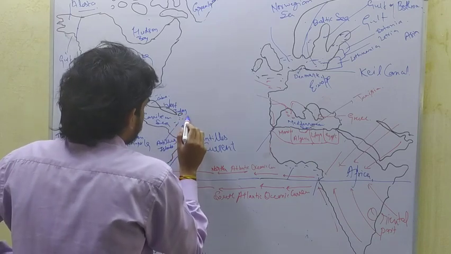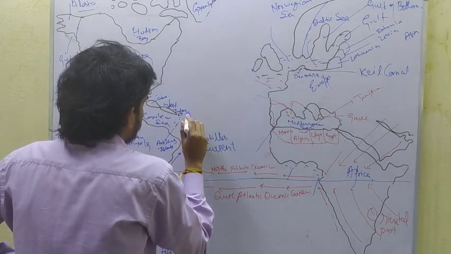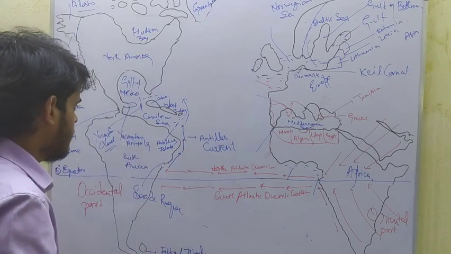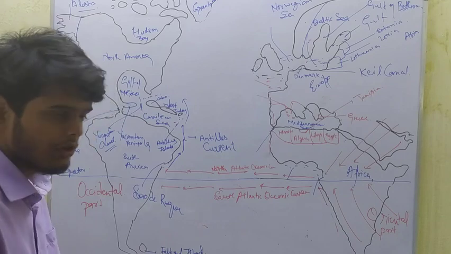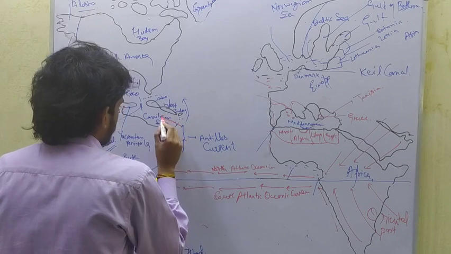The first part moves around the eastern coast of the West Indies, and the second oceanic current moves towards the Gulf of Mexico here.